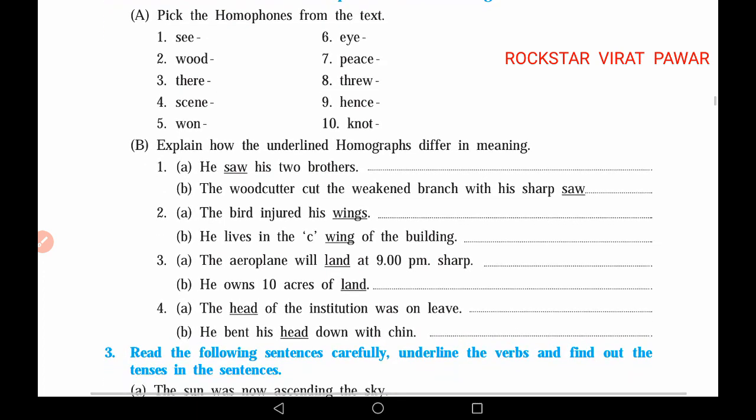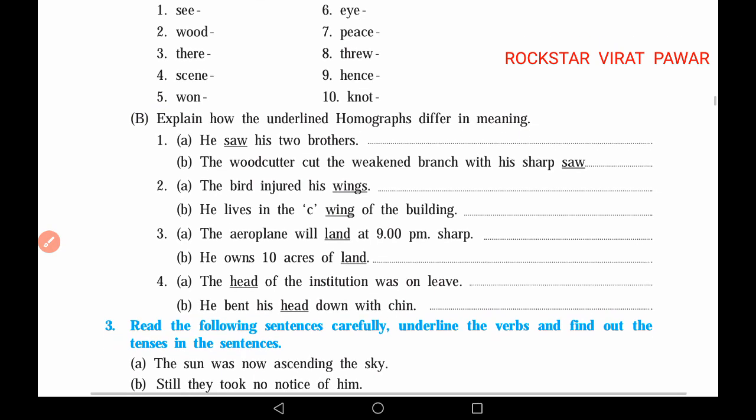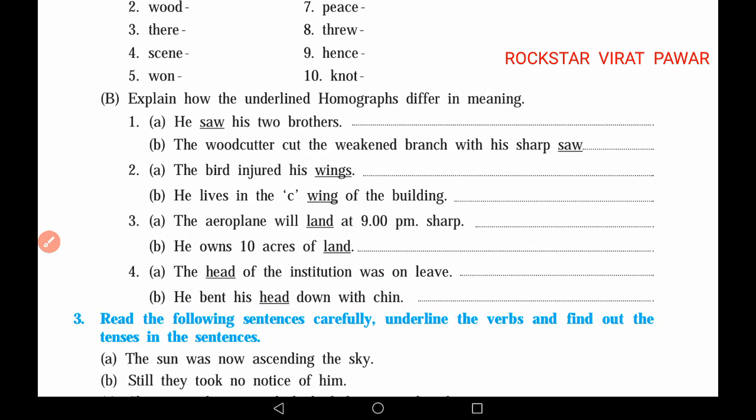Explain how the underlined homographs differ in meaning. We have given some homographs in this question and we have to explain how they differ in meaning. See, in this question you should understand the difference between the two sentences.